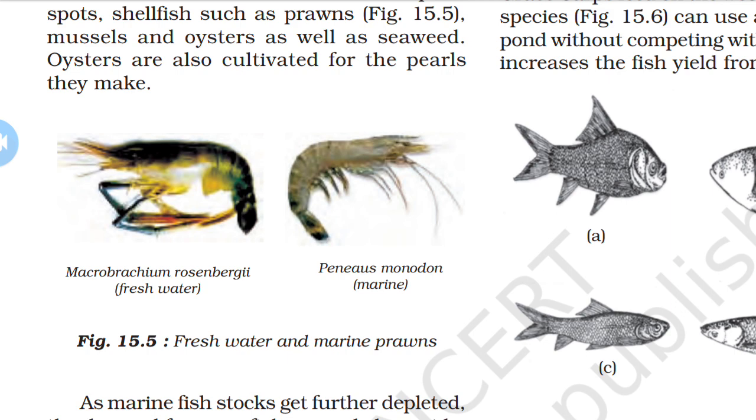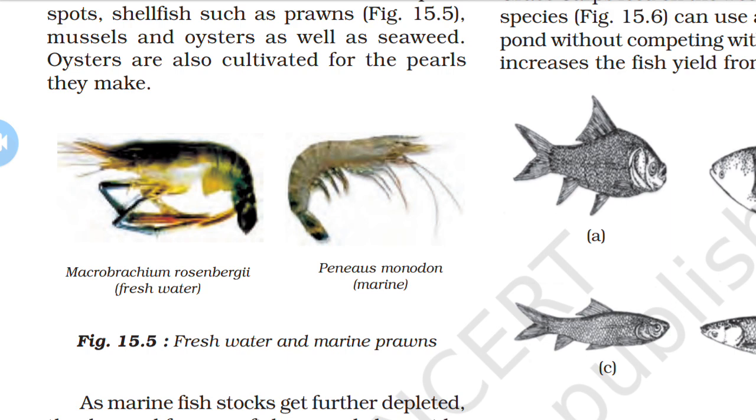Such fish are caught with the help of fishing nets from fishing boats in the ocean and sea. Some marine animals have high economic value in sea water: fish like mullets, betki and pearl spot, and shellfish such as prawns.